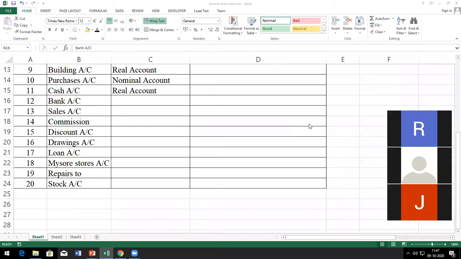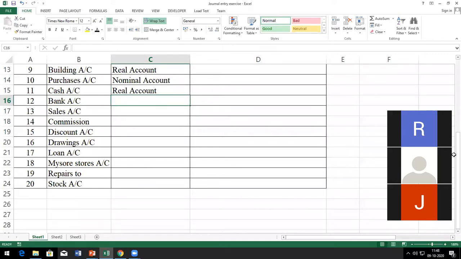Sir, Jackson is having an internet issue. He texted me a while ago that maybe sir will call my name, and to tell you that his mic is not working properly. Okay. Yeah, Sharon, tell me the bank account. It's a real account, sir. Why? Because we're saving money in the bank. No, that's the wrong answer.